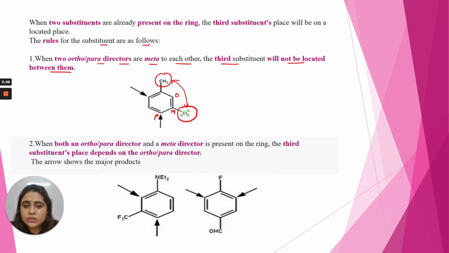So the third substituent, if it is an electrophile, will not attack between them, because these are ortho and para directing groups. So what do they do? They create a negative center at the ortho and para positions. So they try to accommodate the electrophile, but the electrophile will not attack this ortho position between the groups. It will attack either this ortho position or the para position. But the para position product will be the major product due to its greater stability.